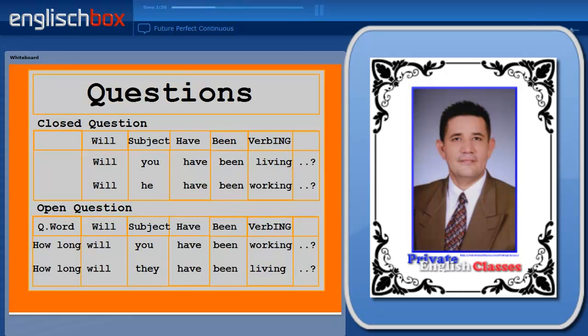In a question, we simply have to invert the auxiliary verb will and the subject. So in a closed question, you have will first, followed by the subject, followed by have, followed by been, and finally the verb in the gerund form. In an open question, you simply put the question word before the auxiliary verb. For example, how long will you have been working?